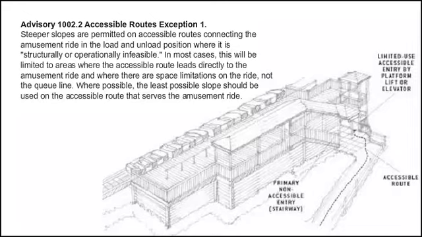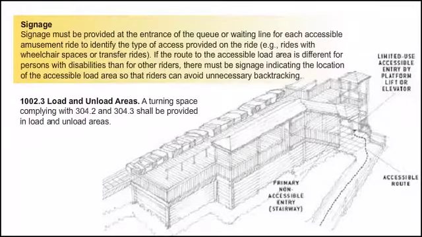1002 Amusement Rides. 1002.3 Load and Unload Areas. Advisory 1002.2 Accessible Routes Exception 1. Steeper slopes are permitted on accessible routes connecting the amusement ride in the load and unload position where it is structurally or operationally infeasible. In most cases, this will be limited to areas where the accessible route leads directly to the amusement ride and where there are space limitations on the ride, not the queue line. Where possible, the least possible slope should be used on the accessible route that serves the amusement ride.